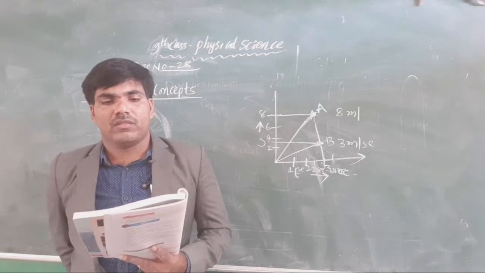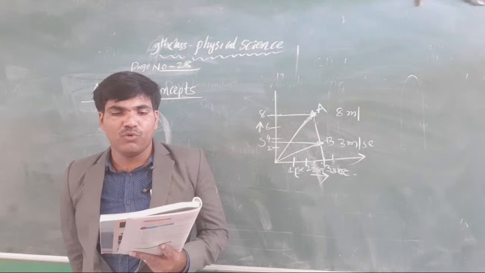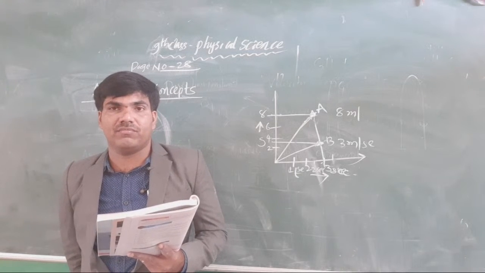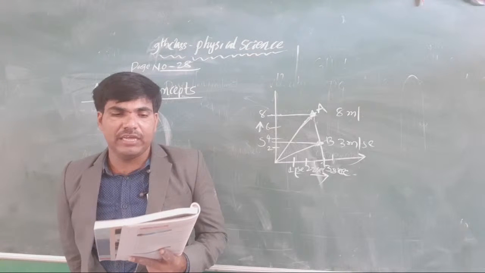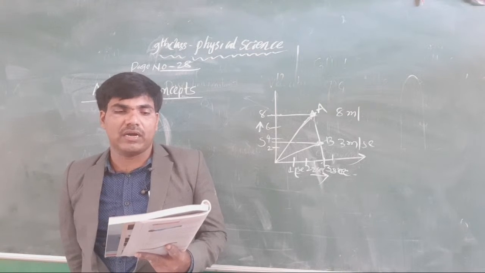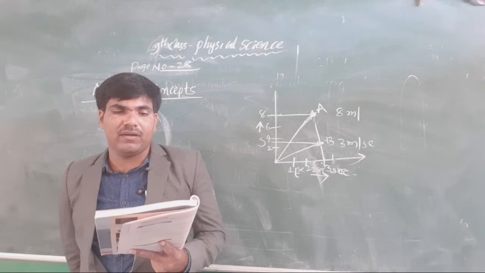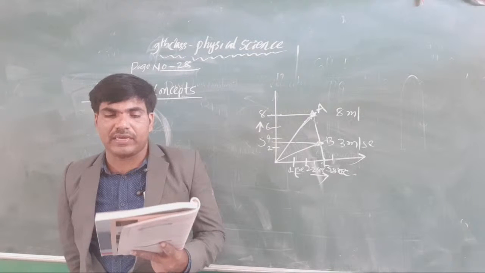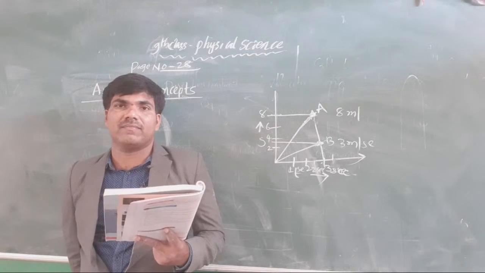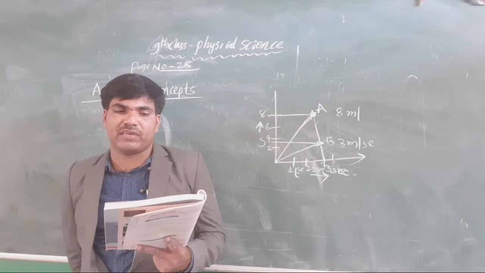And next, a body leaving a certain point O moves with a constant acceleration. At the end of the 5th second, its velocity is 1.5 meters per second.